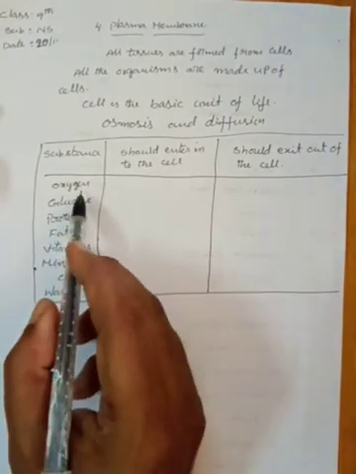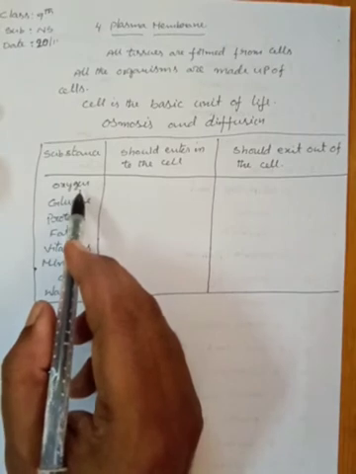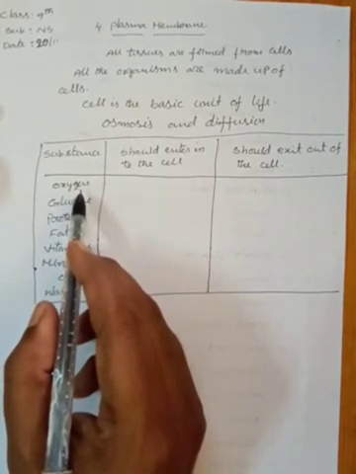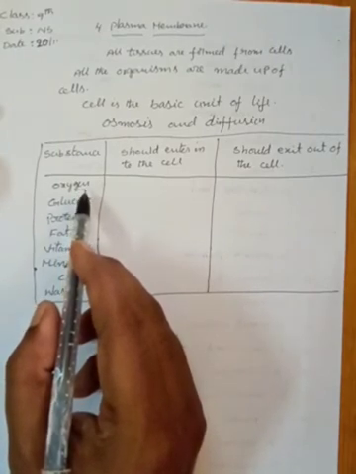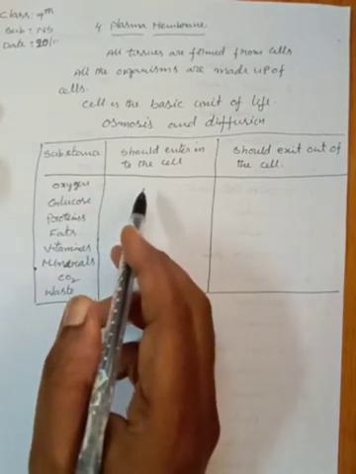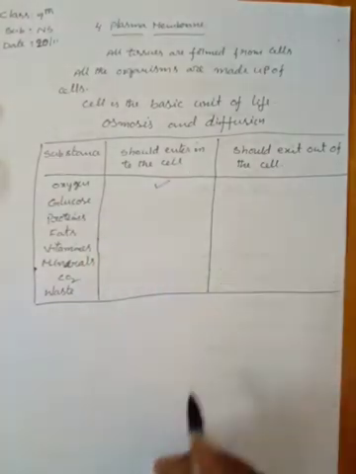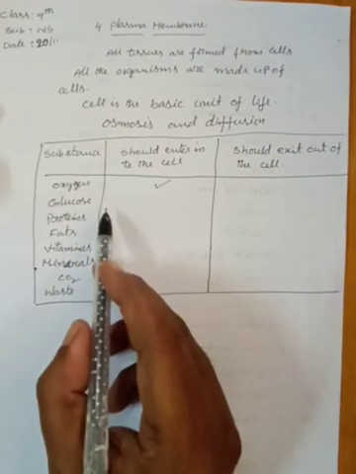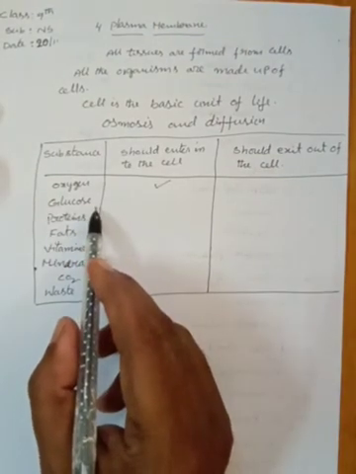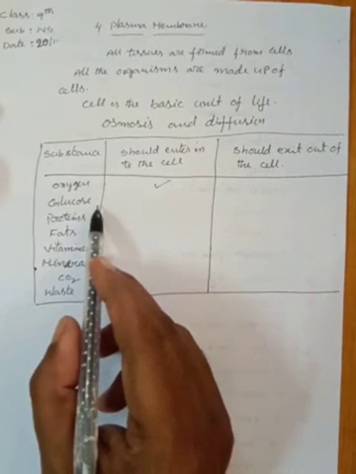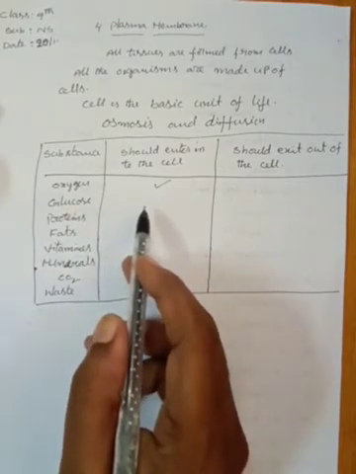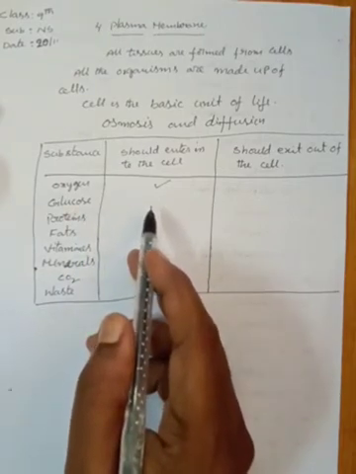Listen, oxygen. First of all, oxygen. Oxygen is very essential for all the living organisms. So, oxygen enters into the cell. Glucose is one type of nutrient. So, it is needed for the cell to release energy.